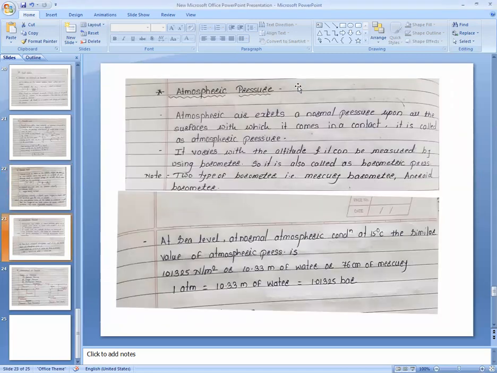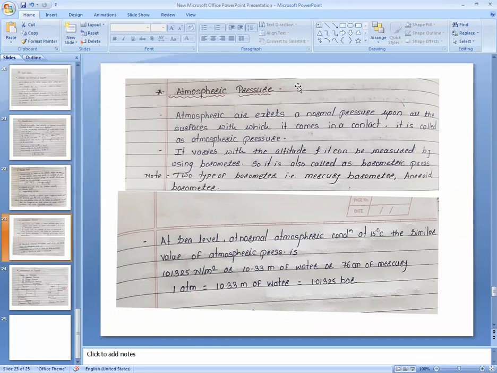So the next point is atmospheric pressure. Every fluid exerts some amount of pressure on a body. Fluid is divided into two types, liquids and gases. Air is one kind of gas. This air exerts some pressure on the surrounding bodies, entities, or surfaces.